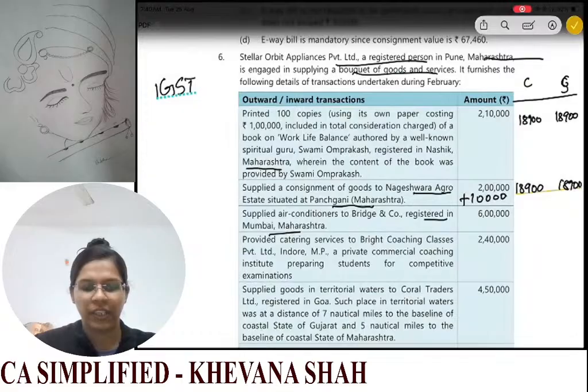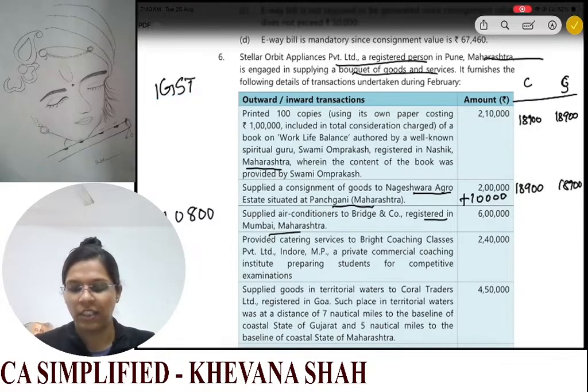So for these we have IGST 10800. Okay. This is interstate, POS Tamil Nadu.